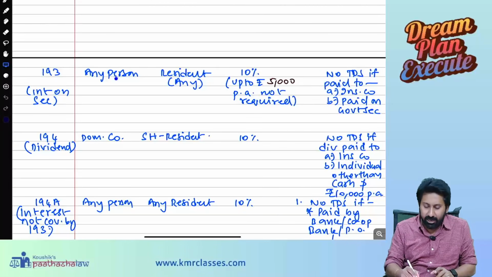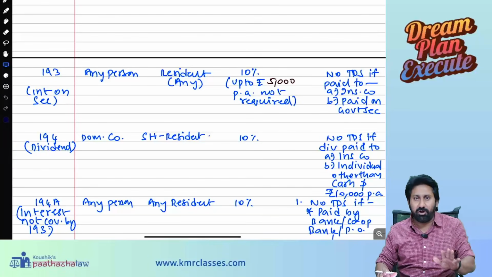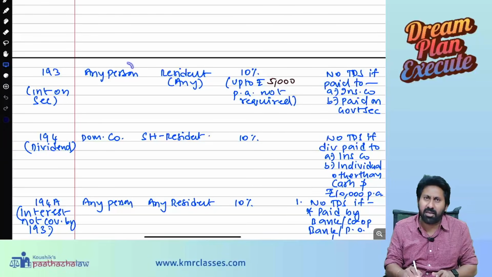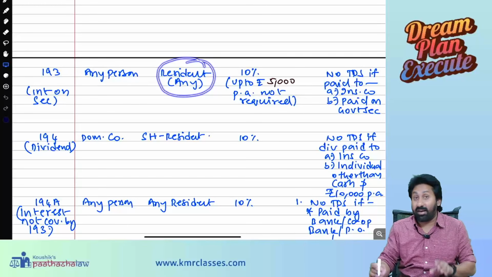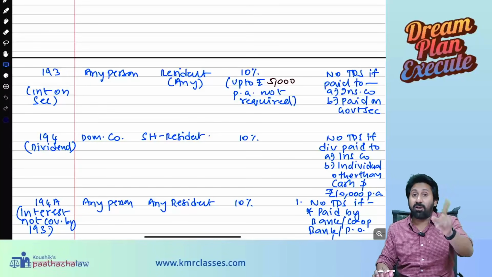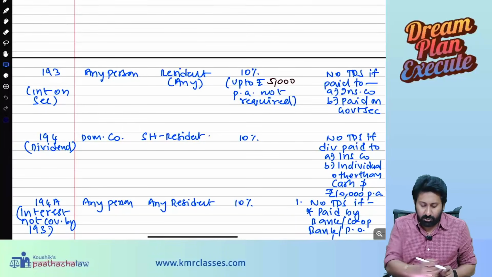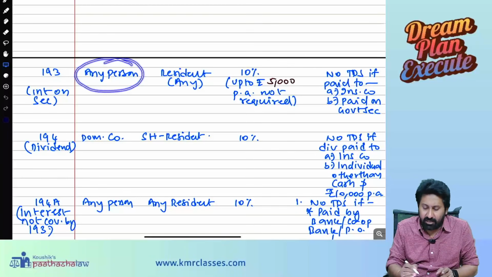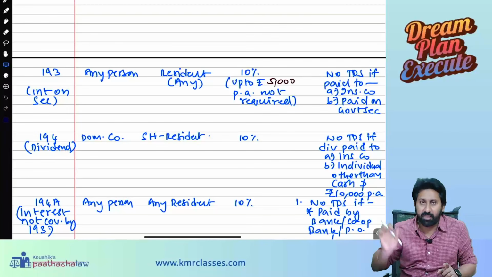Who will deduct? Any person, whoever is paying you that interest on that security, they will deduct it. Paying to whom? Paying to a resident. For residents this provision is applicable. Non-resident has a separate tax regime, final, not for inter. So forget about it. Any person whoever is paying that particular interest on securities has to deduct.